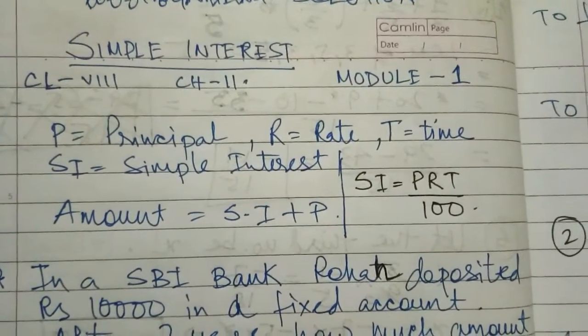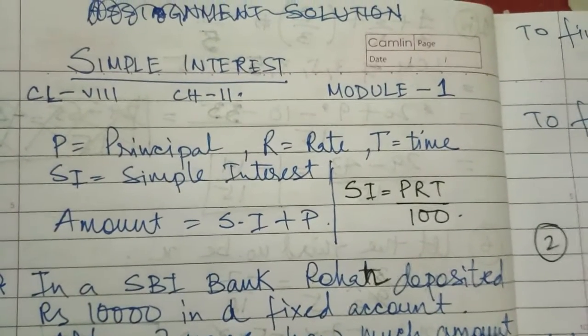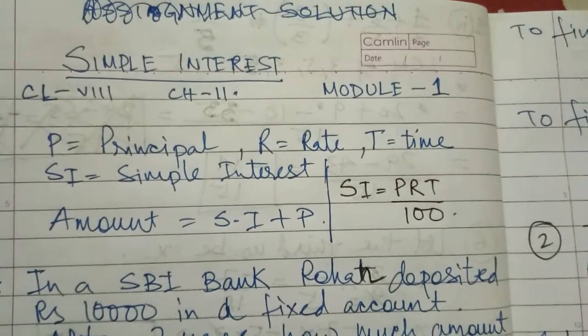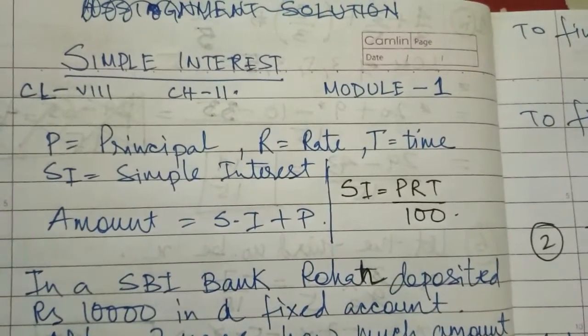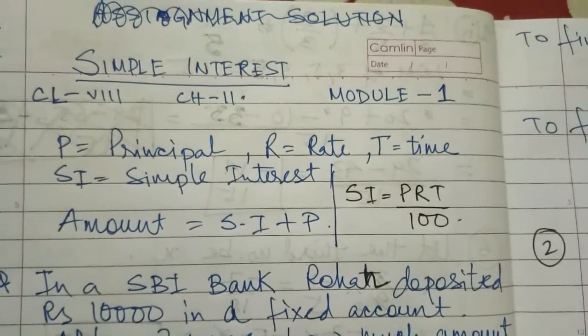Then from here, interest means what? The extra amount. That means if you are keeping 10,000 for 1 year, and after 1 year you get 11,000, that means 1,000 you are getting as extra money. That 1,000 we will be calculating with the help of the formula.